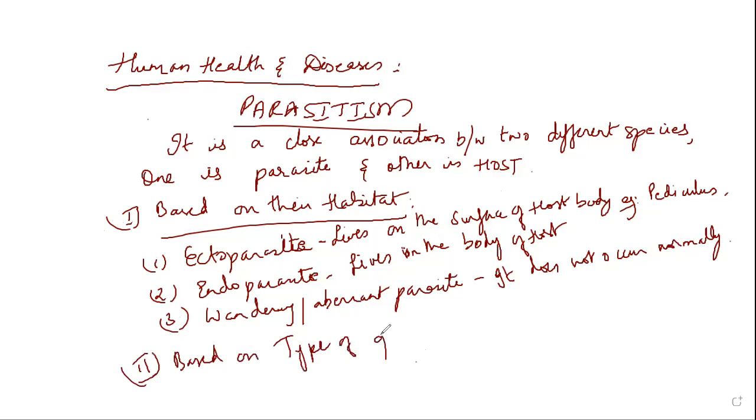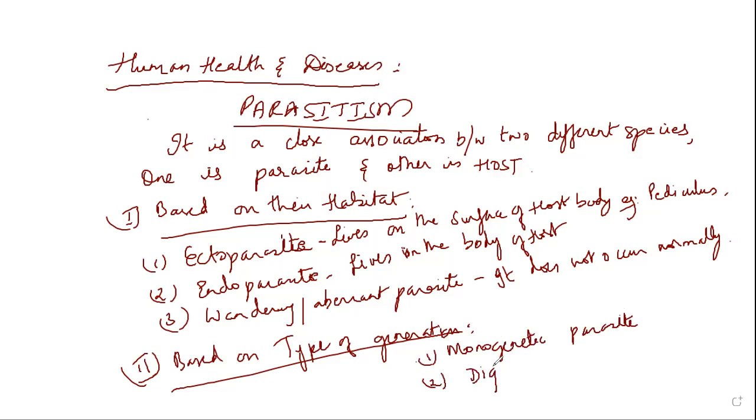Here students, it is of two types, that is monogenetic parasite and digenetic parasite. One is monogenetic parasite, and the second one is digenetic parasite. Now, what is monogenetic parasite?